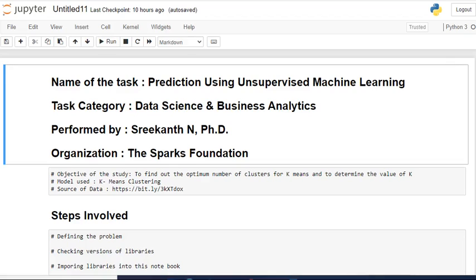The task is prediction using unsupervised machine learning. I completed my first task successfully and it has been posted on LinkedIn, GitHub and YouTube as well.